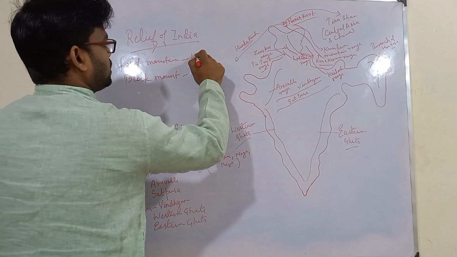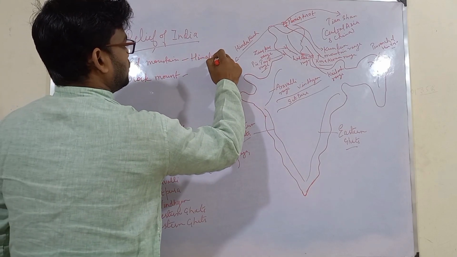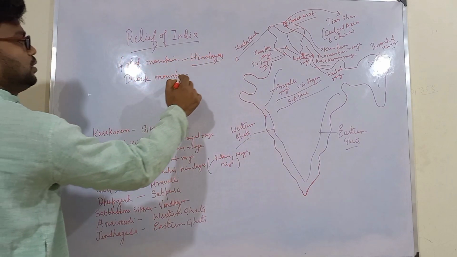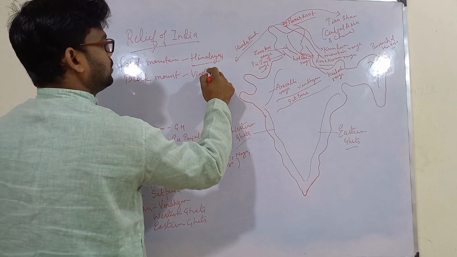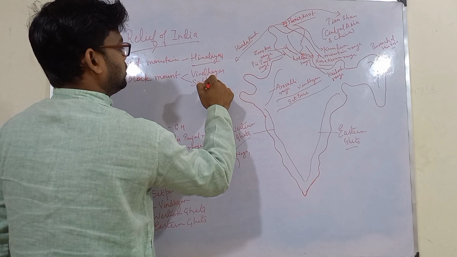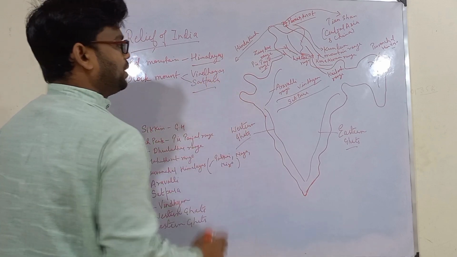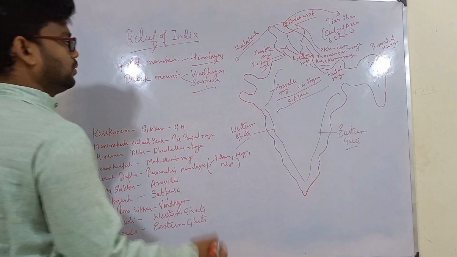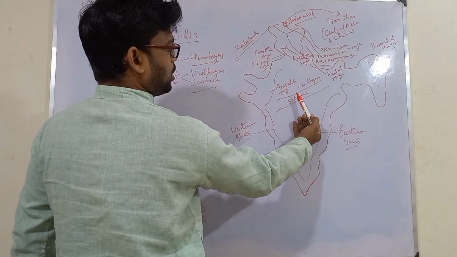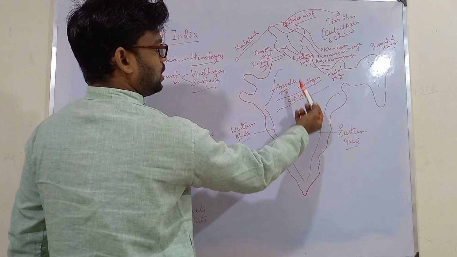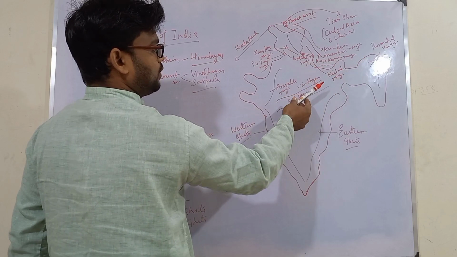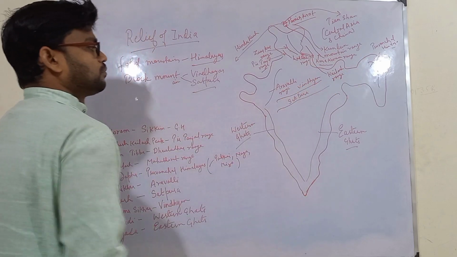Himalayas are examples of fold mountains. We have Vindhya and Satpura as examples for block mountains. See here, in the central part of India we have Vindhyas and Satpuras, and here we have Himalayas. These Himalayas are an example of fold mountains, while these two are examples of block mountains.